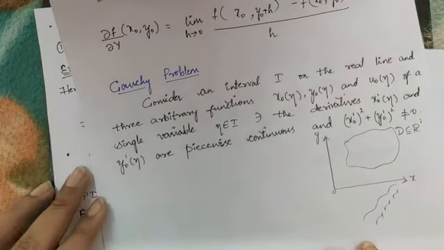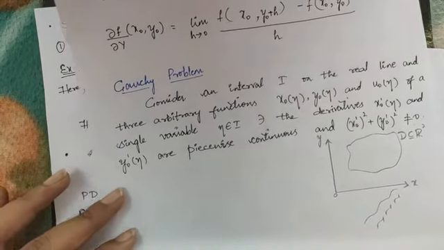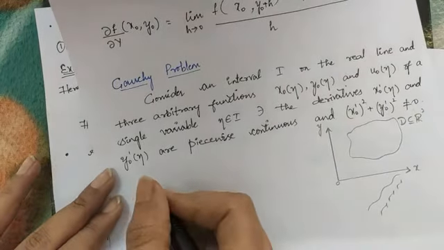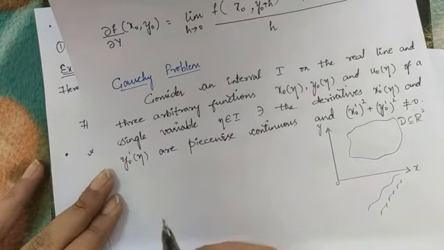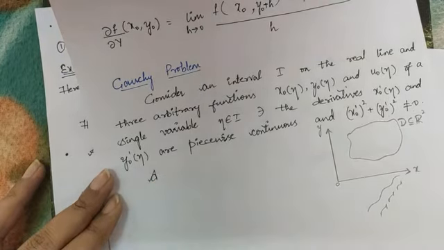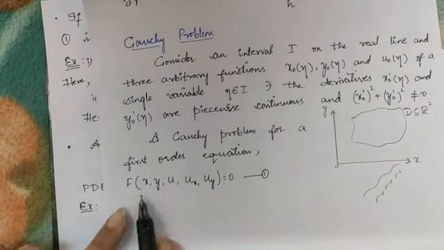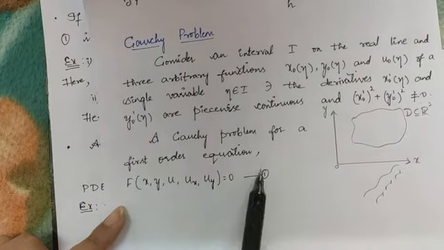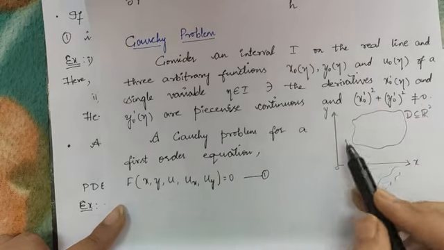So now I have to define a Cauchy problem for a first order general partial differential equation. For that, let us consider a first order equation. This is my equation: f of x comma y comma u comma ux comma uy is equal to 0. This is defined in my domain.